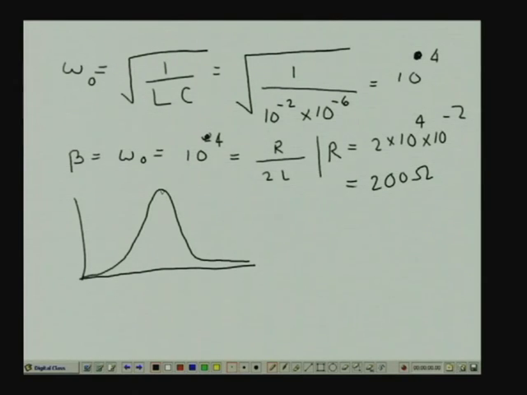So, this is measured through the ratio of omega naught divided by the full width at half maxima. So, omega naught divided by the full width at half maxima gives me an estimate of how good my oscillator is, and this is what is called the quality factor.